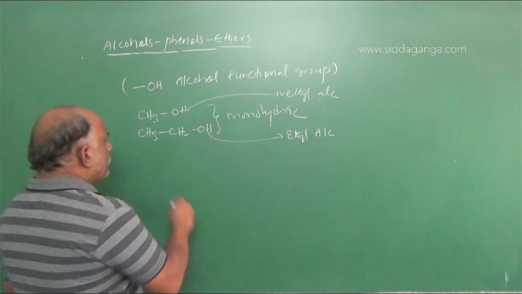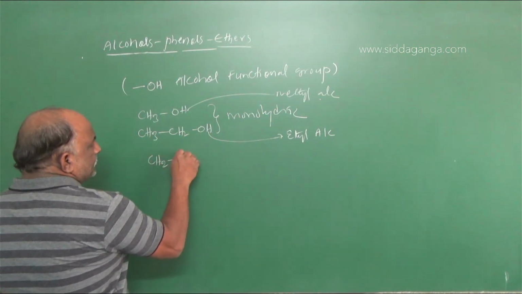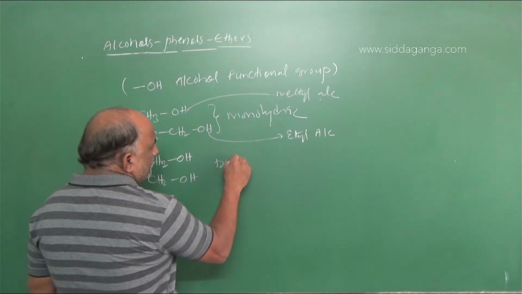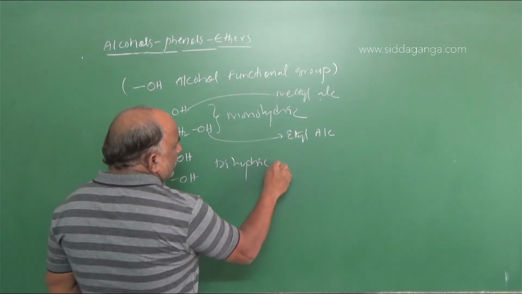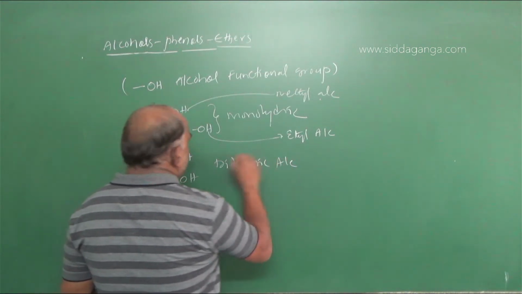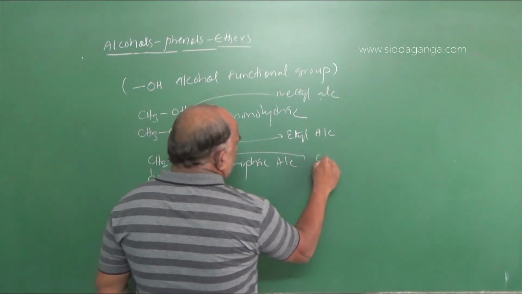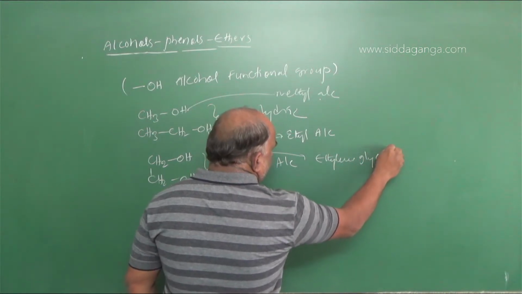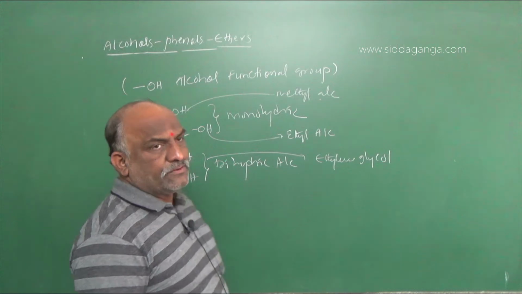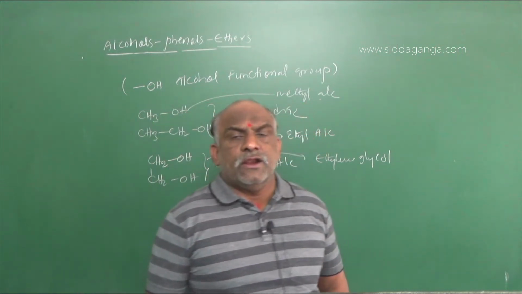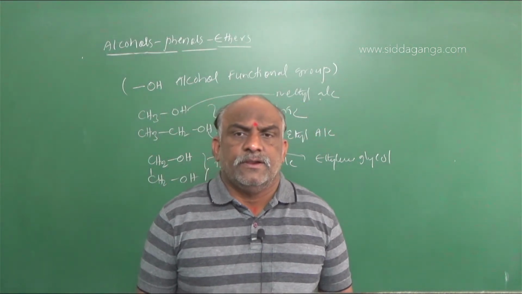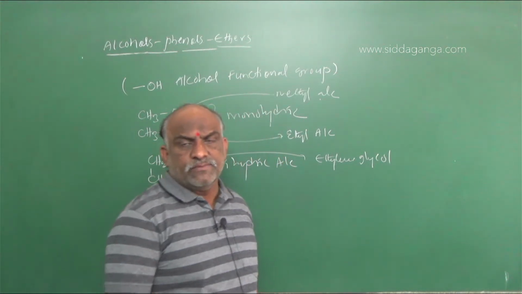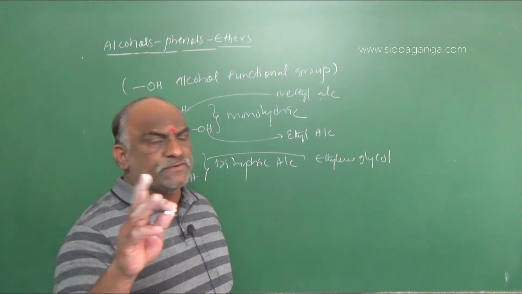Let us consider one more example, CH2OH-CH2OH. This is an example of a dihydric alcohol, and it is called ethylene glycol. Ethylene glycol, CH2OH-CH2OH, is a common example which contains 2 OH functional groups, dihydric.